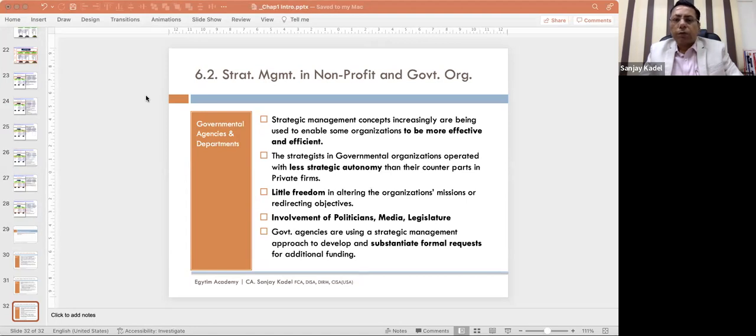Now coming to functional strategies. See, functional strategies, there are certain functions which are taken for the discussion sake in the chapter, something like marketing function, finance function, HR, production, logistics, R&D. So these functions are taken for the purpose of your study. Not that these are the only functions available in an organization. No, there can be many more types of functions and departments. But for the purpose of academic importance, academic relevance, and examination, certain functions have been taken in your chapter.